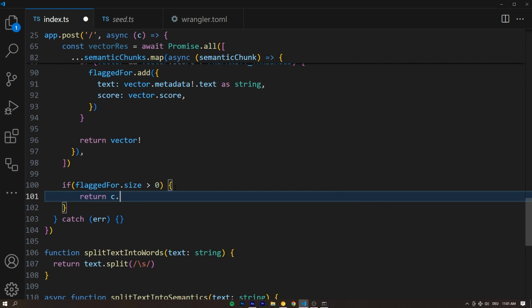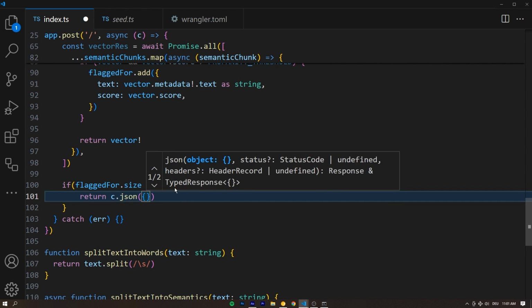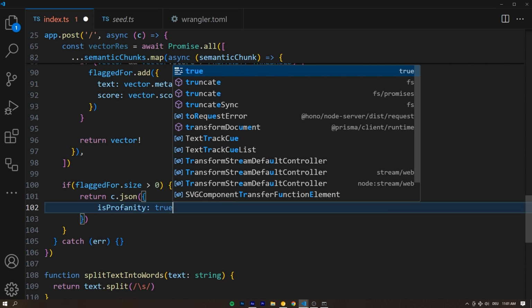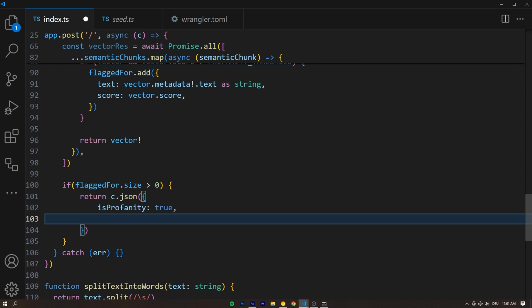So we can return the c.json. You're probably used to this by now. This is just Hono syntax for returning a JSON response back to the user. So the isProfanity is going to be true, right? This takes an object, and obviously something profane is going to be in here. The score. Now, what is the score? How profane is the user input? What do we rate it? And there's no direct way to tell from flaggedFor, right?